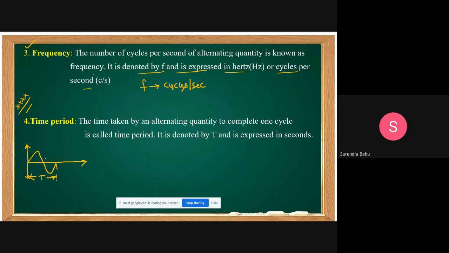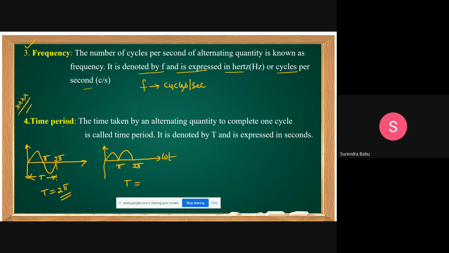This is pi. This is 2 pi. Then what is the time period of this waveform? 2 pi. Understand? For example, I'm asking like this. I'm giving this waveform like this. Can anybody tell, this is pi, this is 2 pi, let this be on the omega t-axis. What is the time period of this waveform?